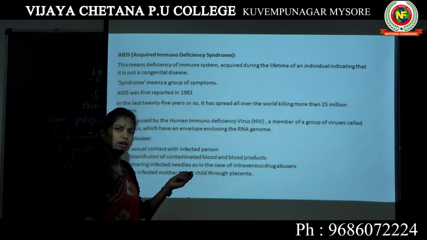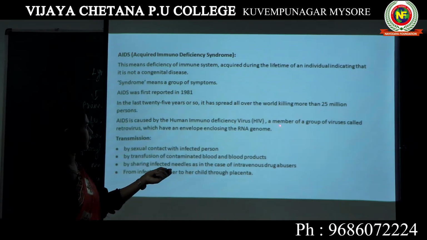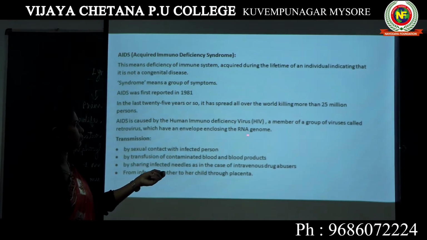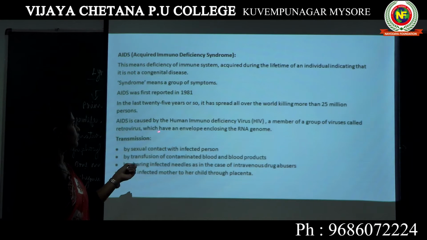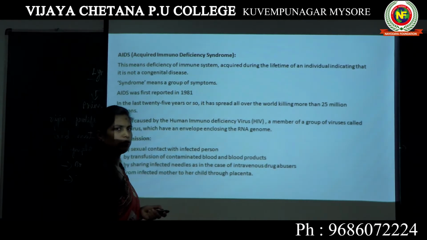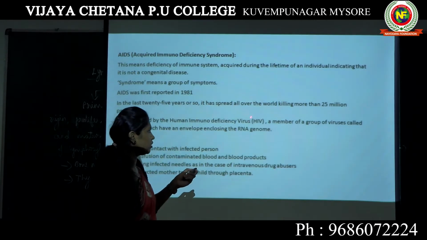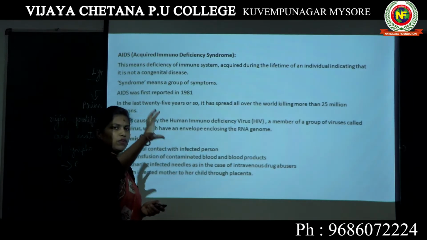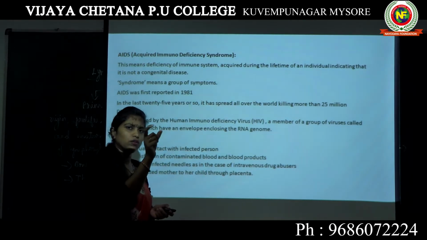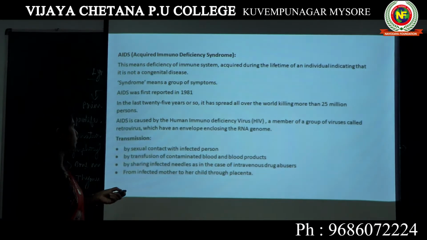We have both DNA and RNA in our body, whereas retrovirus have an RNA genome, that means their genetic material is RNA, surrounded by an envelope. If you look into the structure of HIV, they have an envelope, and enclosed in this envelope there is the RNA genome.